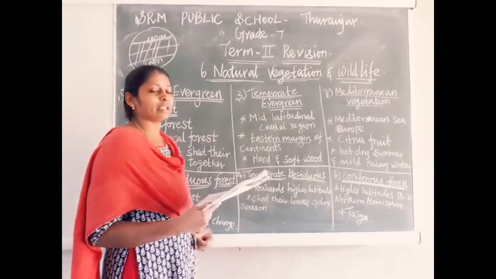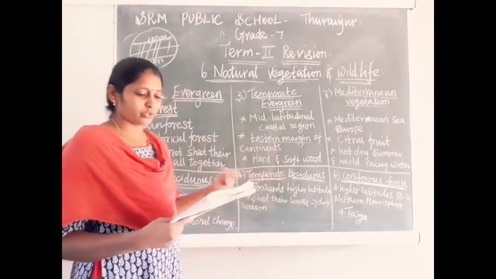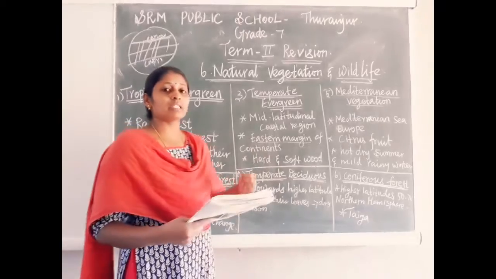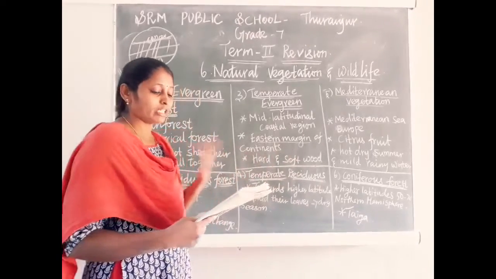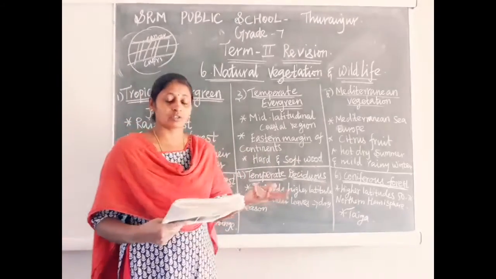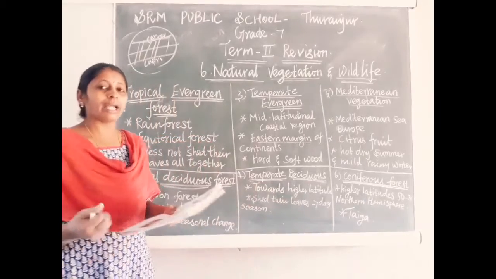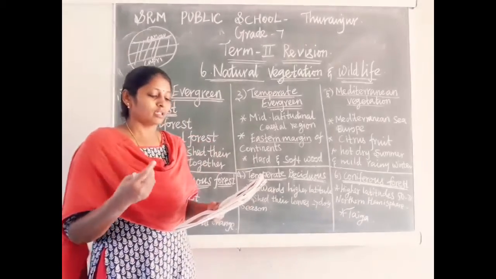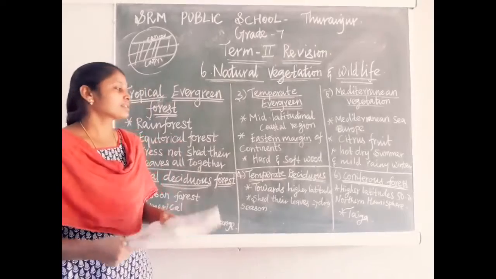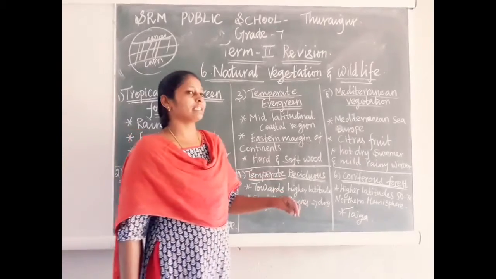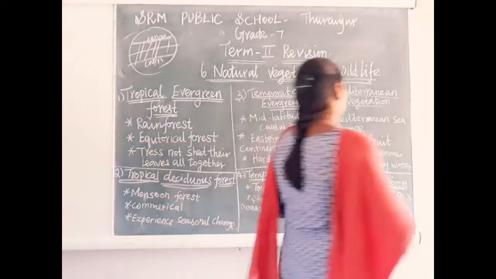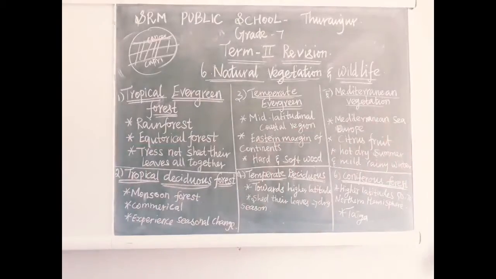What are the common trees we can find in temperate deciduous forest? Oak, ash, peach, like that. And the animals we can see are deer, fox. Next is Mediterranean vegetation.